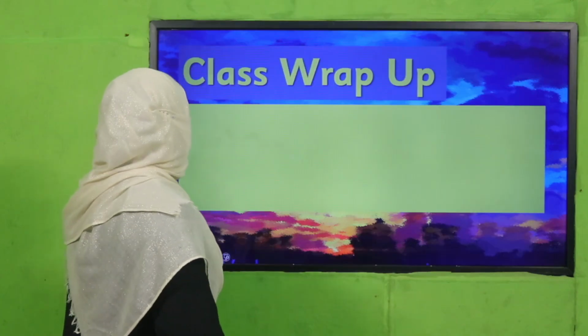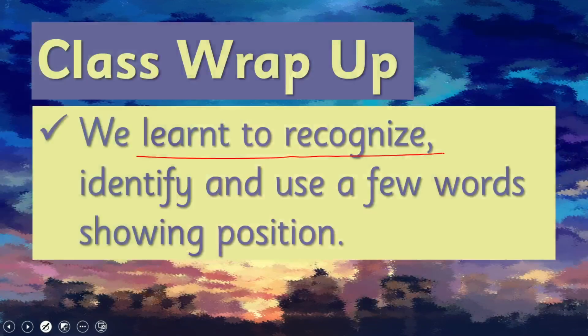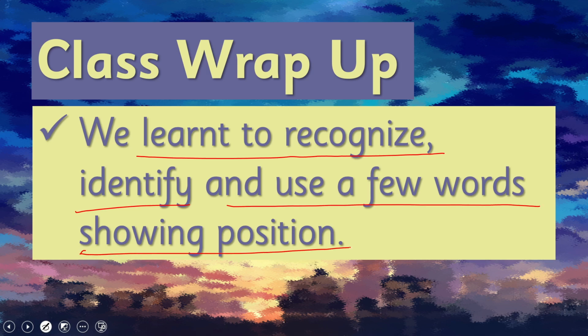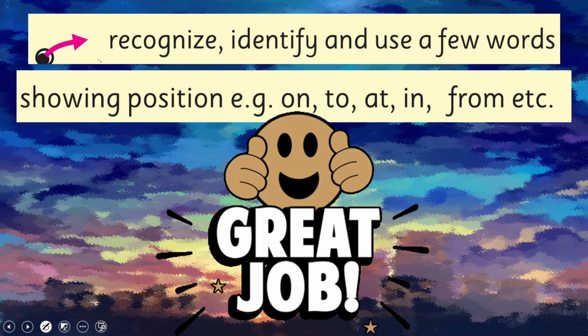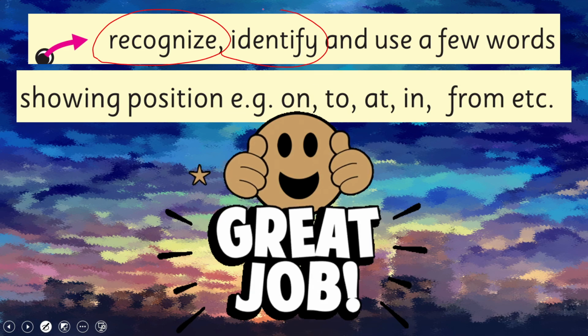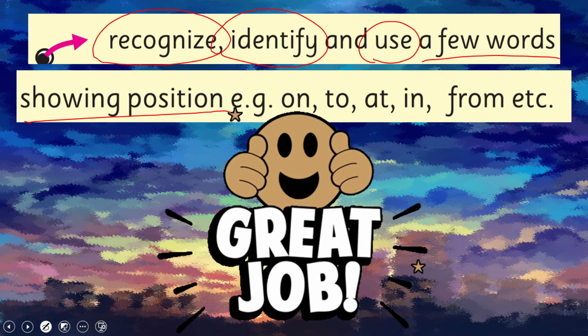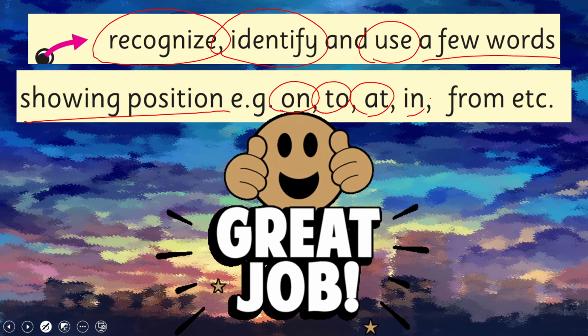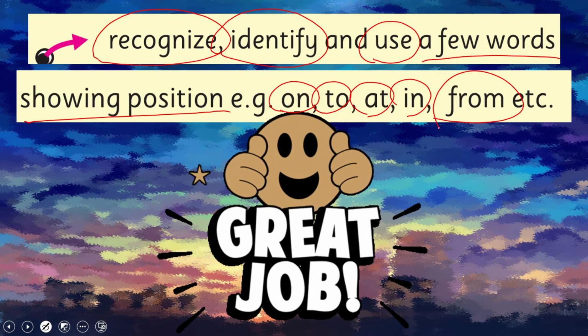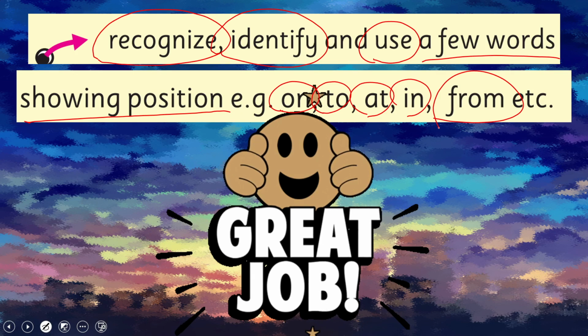So what we have learned today, we learned to recognize, identify, and use a few words showing position, and we achieved our SLO to recognize, identify, and use a few words showing position, for example, on, to, at, in, from, etc. Even we practiced more than this.